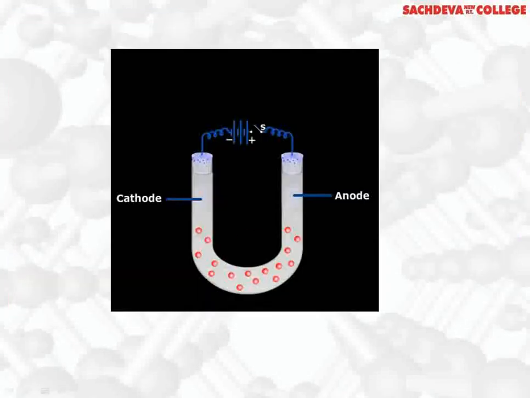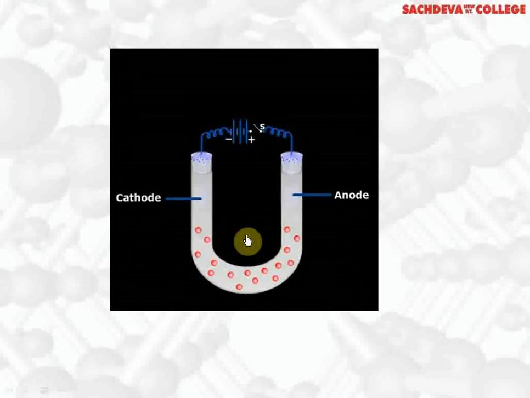Next we are taking electrophoresis. Electrophoresis is the process in which colloidal particles move towards oppositely charged electrodes. Here in a U-shaped tube, we have taken colloidal particles with dispersion medium and we are passing electric current. This side we have the cathode, this side we have the anode.